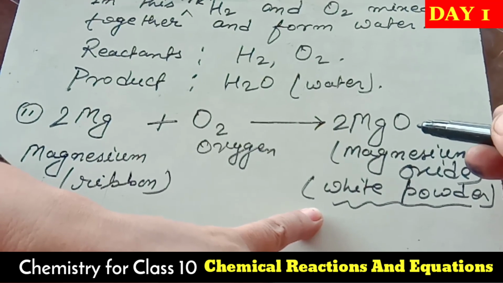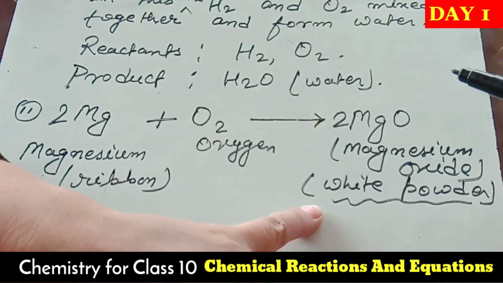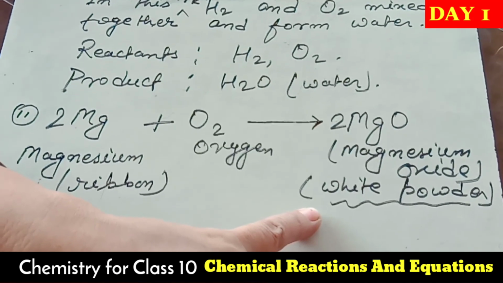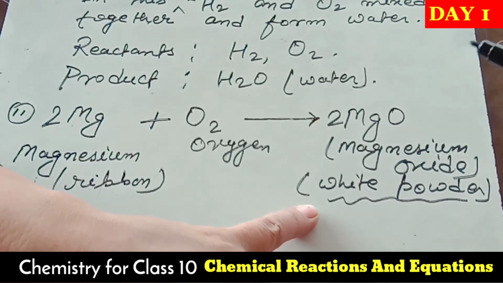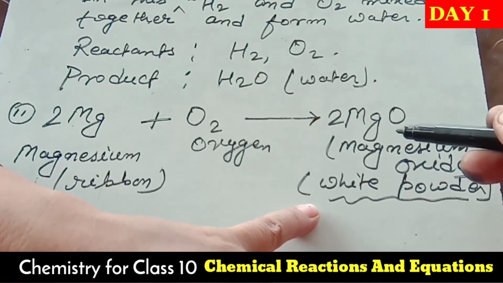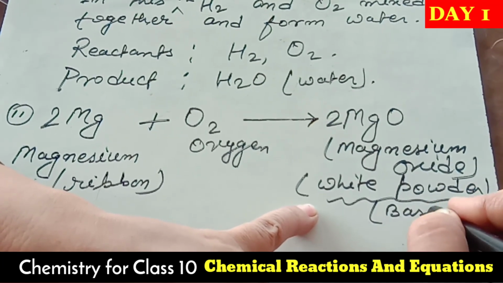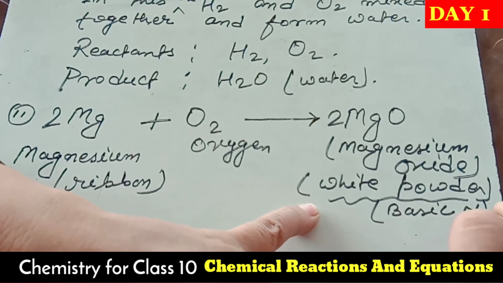When we prepare this solution and take the test on the red litmus, what happens? The color of red changes into blue. That shows that it is basic in nature. So if you want to write, then write: it is basic in nature.